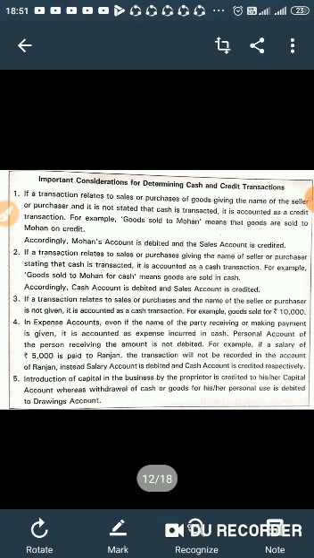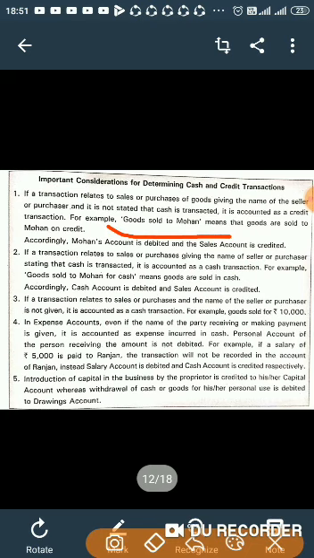Whenever you are selling or purchasing goods and the name of the seller or purchaser is given but the word cash is not mentioned in that transaction, it is treated as a credit transaction. For example, goods sold to Mohan.